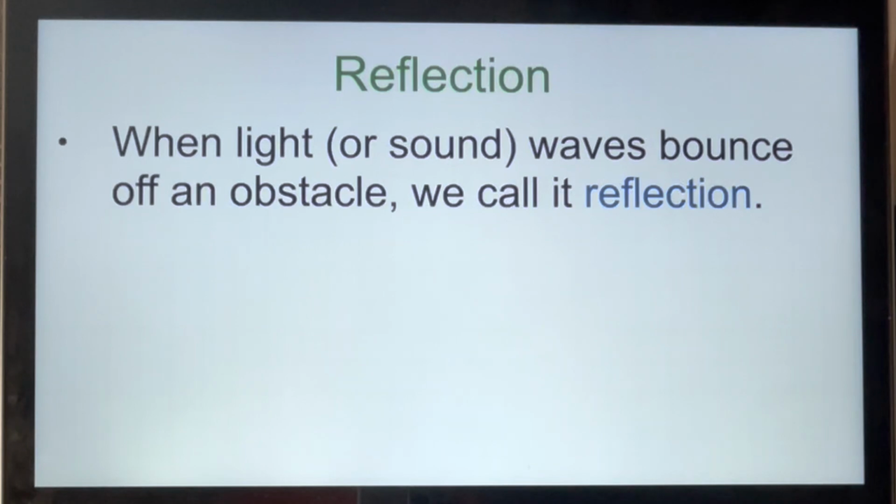When light or sound waves bounce off an obstacle, we call it reflection. We are going to conduct experiment 10.2 in class, the law of reflection, the purpose of which is to investigate and observe where reflected waves will go. So once again, we will do that in class.